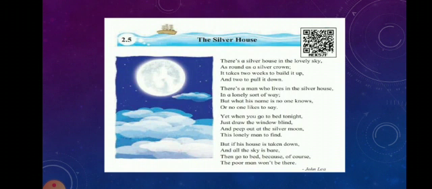There is a silver house in the lovely sky, as round as a silver crown. It takes 2 weeks to build it up and 2 to pull it down. There is a man who lives in the silver house in a lonely sort of way, but what his name is, no one knows or no one likes to say.